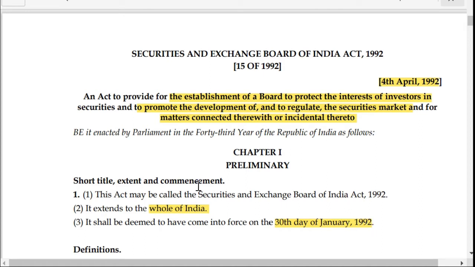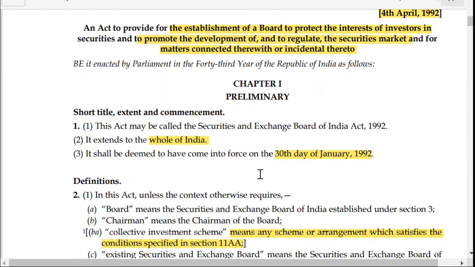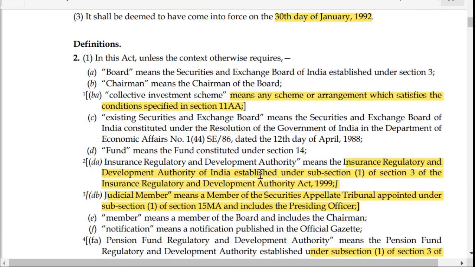So now the first chapter of this act talks about the short title, extent and commencement. Two major things are important. It applies to the whole of India, and 30th January 1992 is the date of enforcement. Coming to section 2, it is the definition section.